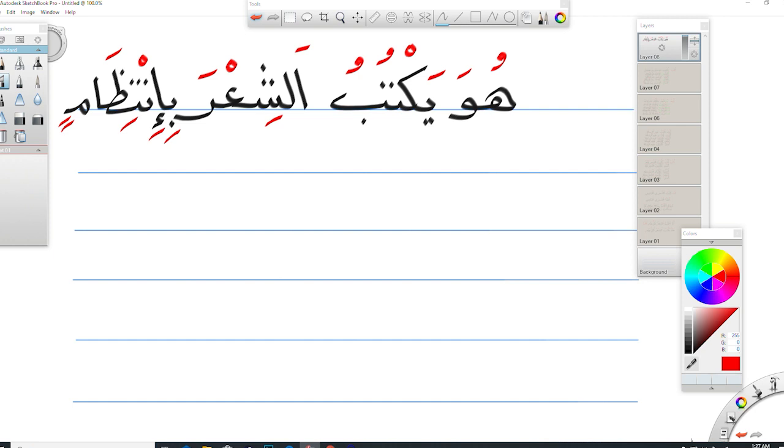Okay, the first example will be هو, which means he. يكتب, writes. الشعر, poetry. بانتظام, which means regularly.